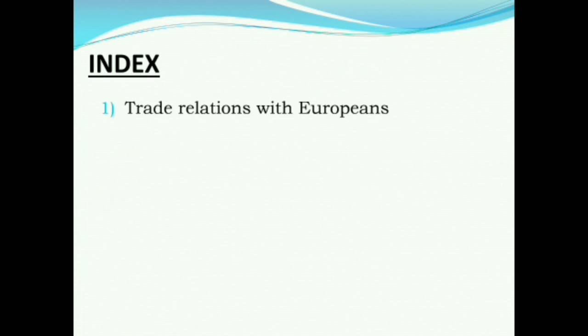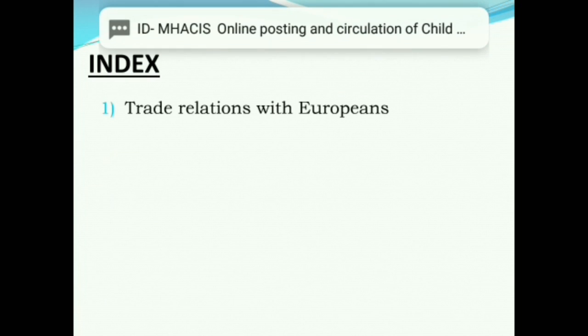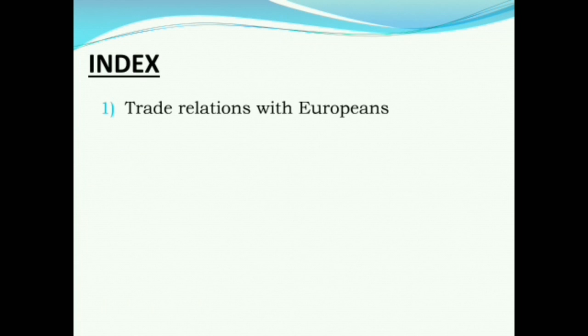So let's talk about the agenda today of what we'll be reading in the chapters. First, we'll be discussing the trade relations with Europeans: what were the trade relations before the modern period or in the medieval period, how did they change when the Arabs or the Ottoman Turks ruled, and then how did it eventually lead to the discovery of a sea route.